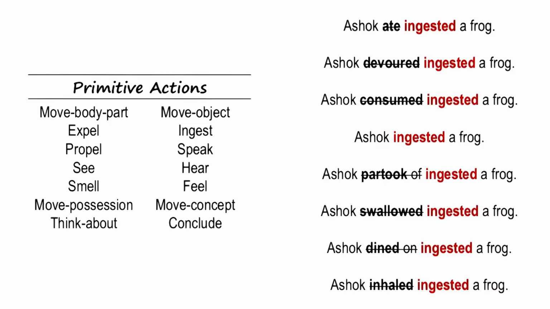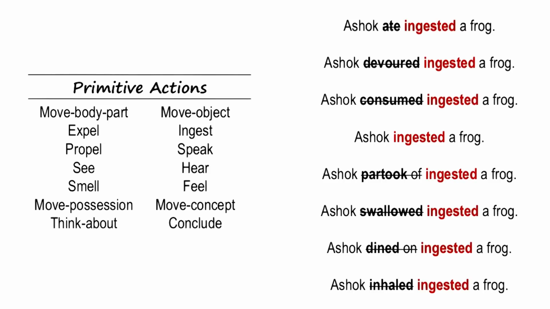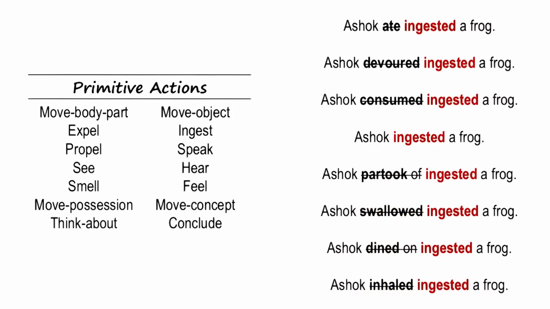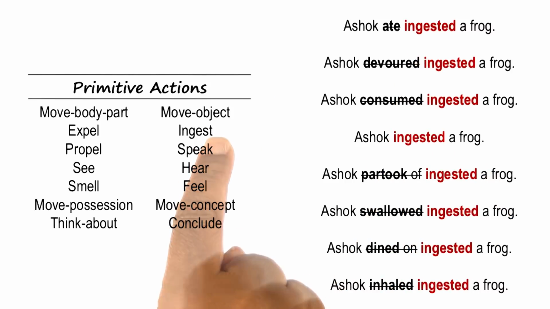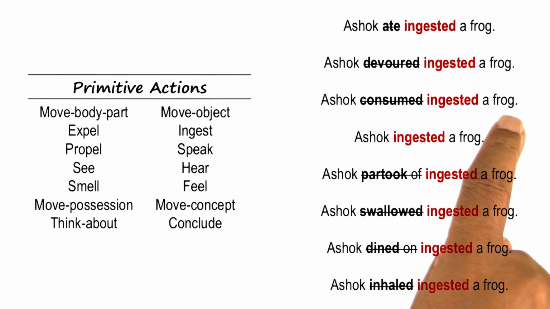So here is the first thing we can do. Recall there were a large number of stories, each expressed by one sentence. Ashok ate a frog, Ashok devoured a frog, and so on. So now ate, devoured, consumed, ingest, partook. We can think that each one of them really is an instance of a primitive action called ingest. Here is the primitive action ingest. So Ashok ingested a frog here, Ashok ingested a frog here, Ashok ingested a frog here.